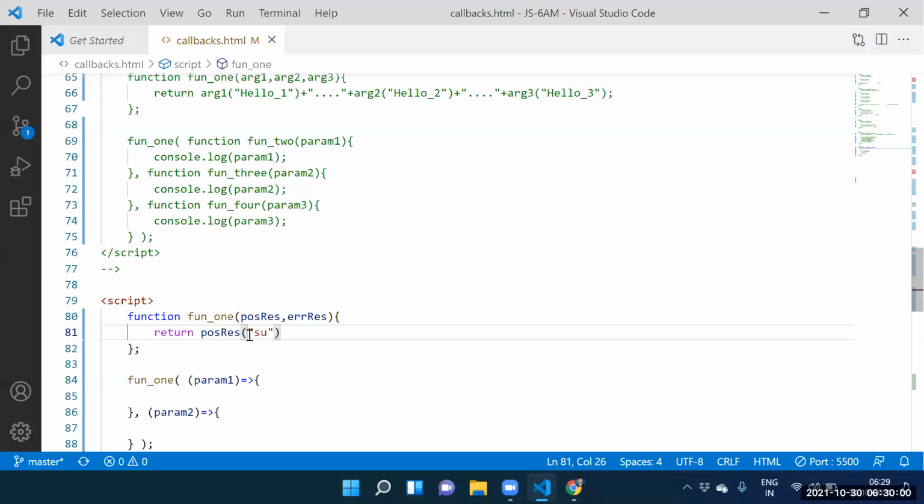What is that parameter 1? Success. What you need to supply, success, na? Yes, sir. This success is stored into parameter 1.